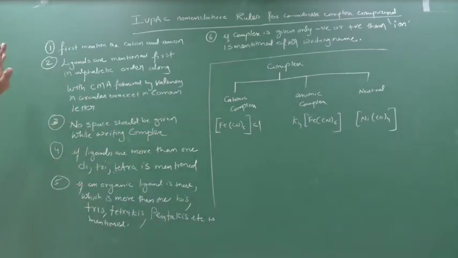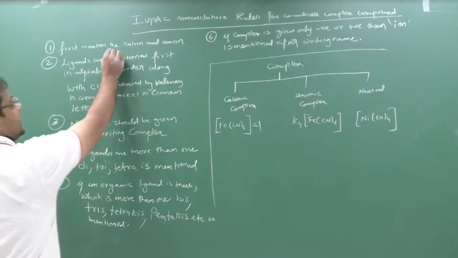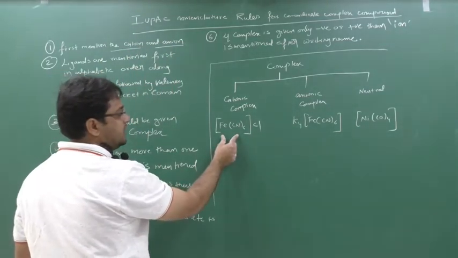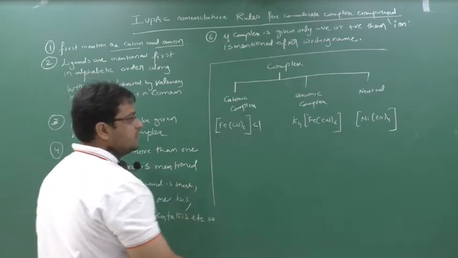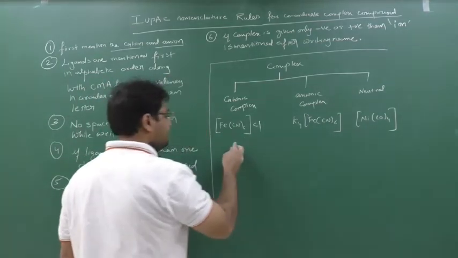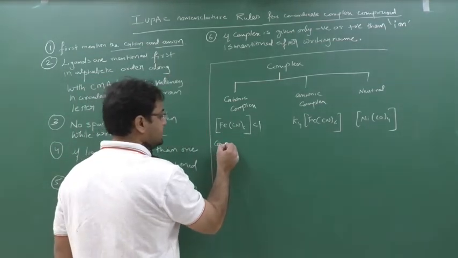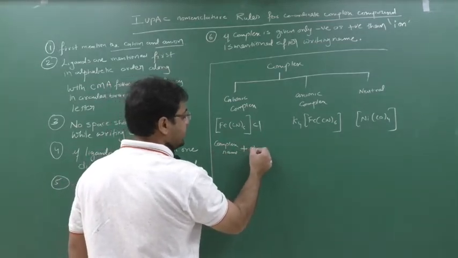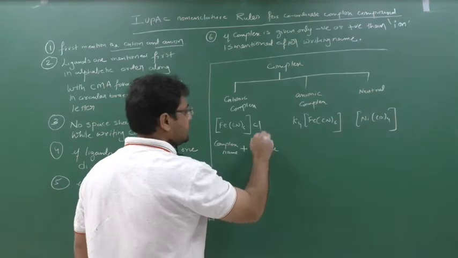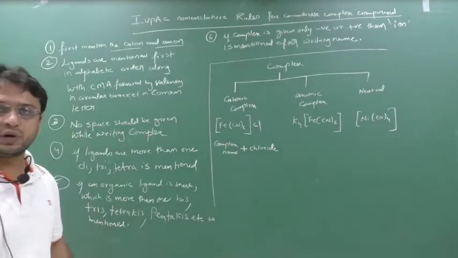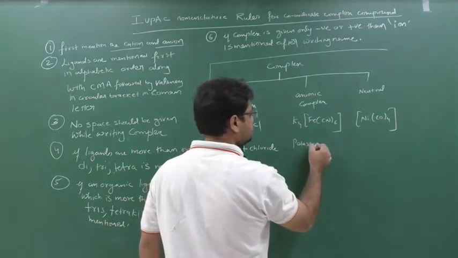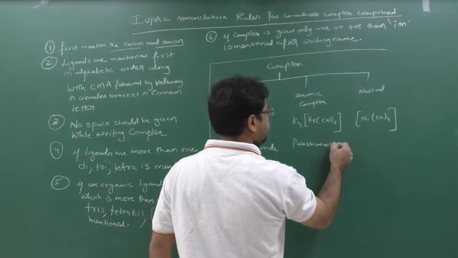Whether it is a cationic complex or an anionic complex, first mention the cation and then the anion. Here first I have to give the cationic complex name plus chloride, because Cl minus means chloride. Here K is plus, so I will say potassium plus the complex name.